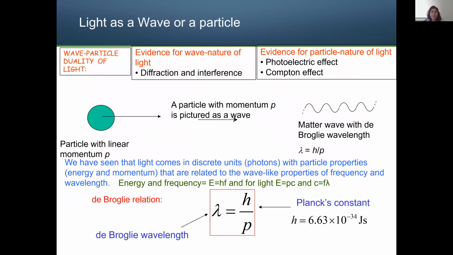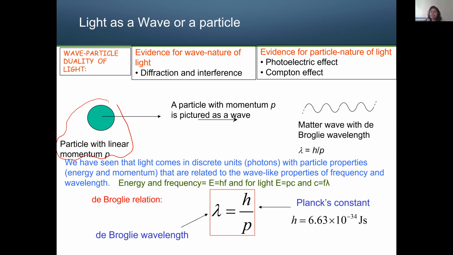Now again, to get an understanding between wave and particle nature: a particle usually has particle behavior with linear momentum, because it moves with velocity. In your 116 class you discussed that it moves with a velocity, and mass and velocity together we call the linear momentum. That's the particle nature of any particle, so it will have a momentum.